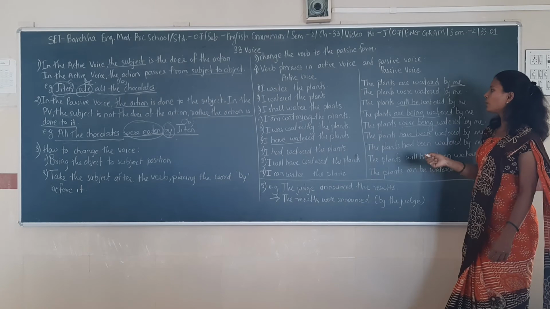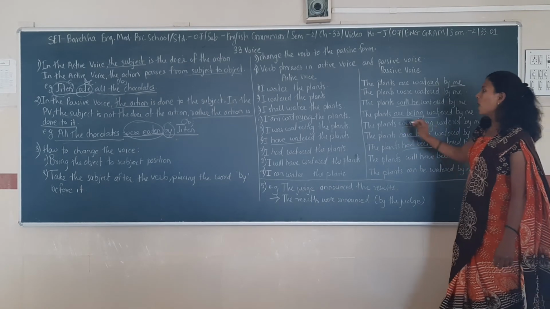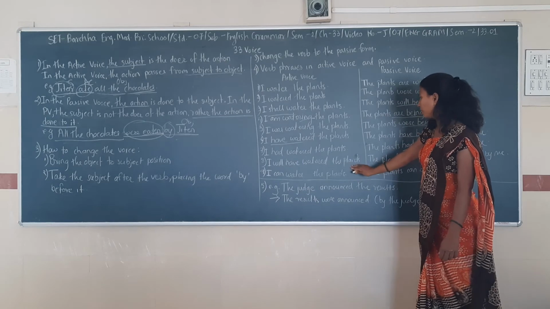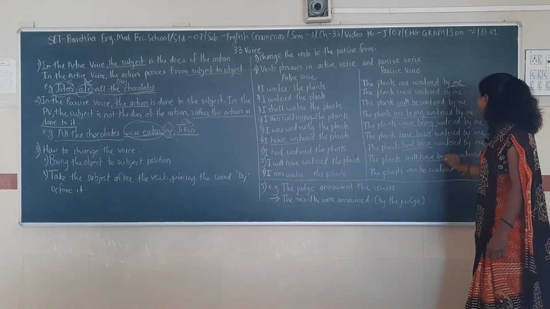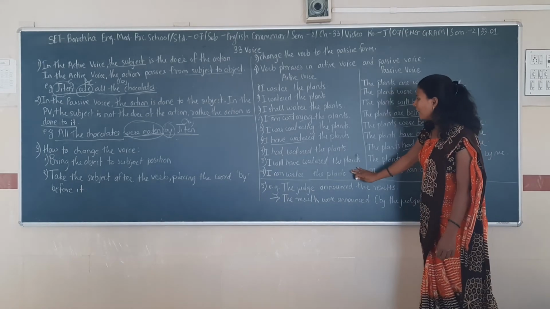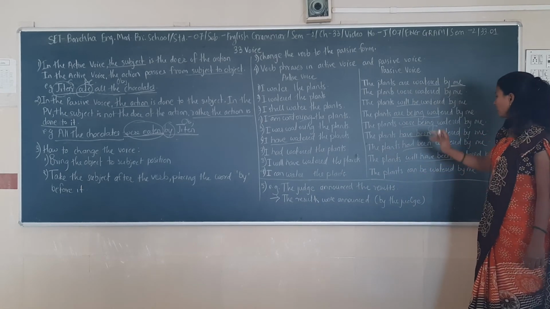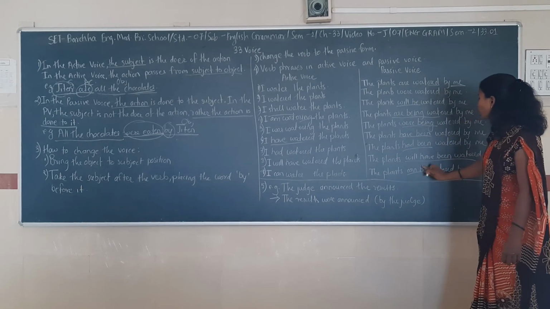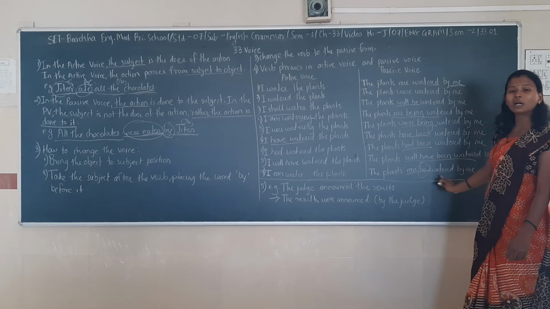Then I had watered the plants becomes the plants had been watered. I will have watered the plants becomes the plants will have been watered by me. Then I can water the plants becomes the plants can be watered by me. You have to use be because there is can.